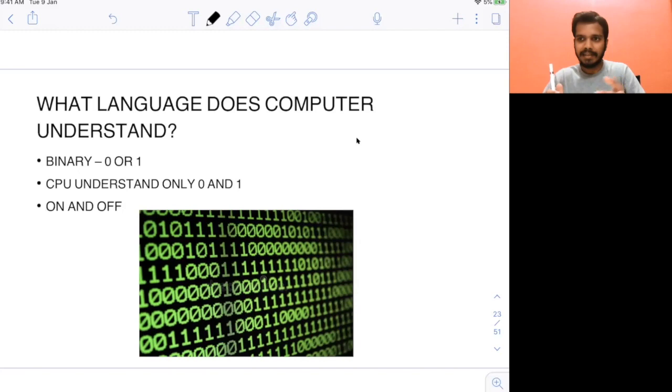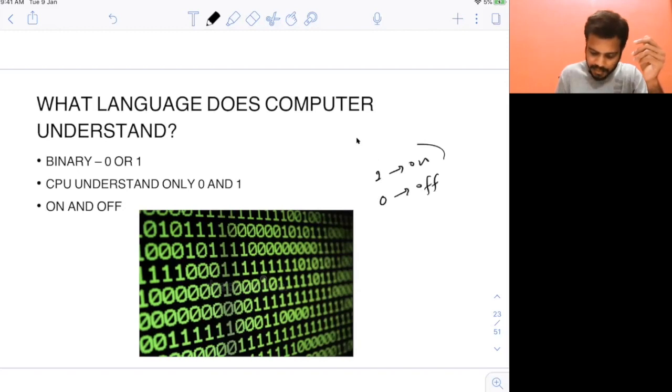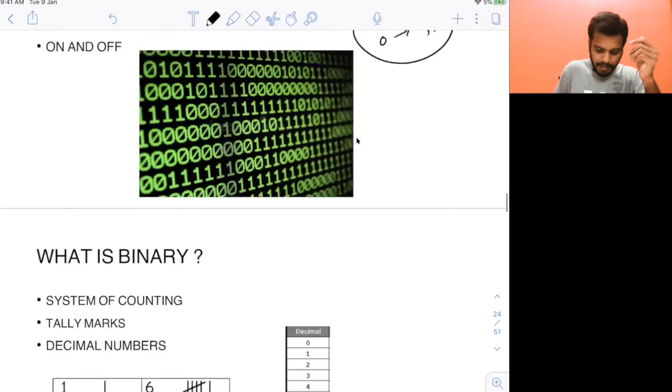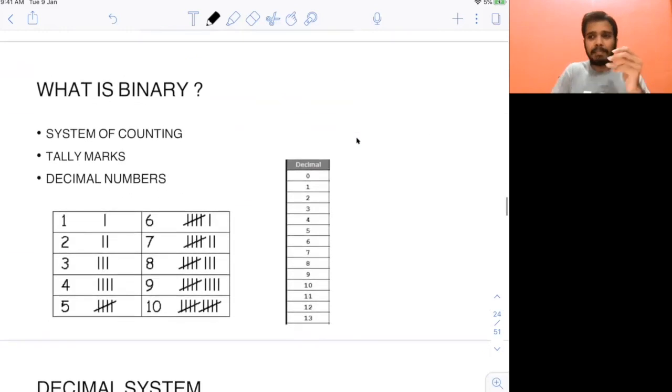So you have a bulb, right? Let's take the example of a bulb. When you switch on the bulb and it is lighting, that's kind of on. When you switch it off, it's kind of off. Similarly, 1 means on and 0 means off. You can take this as an example of a simple bulb. Okay, now understand what binary is. Understanding binary is very important if you want to study computer science. If you go to any subject in computer science, binary is everywhere. Binary is like the language of the computer.